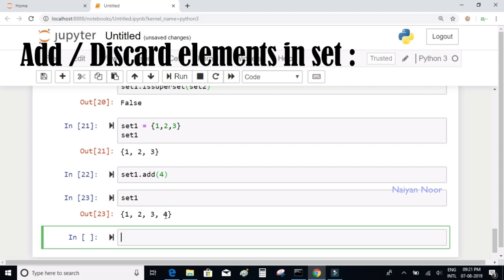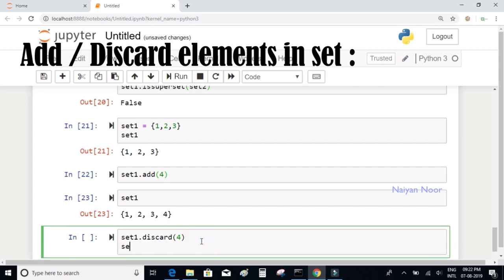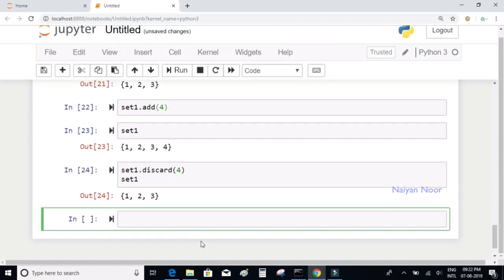And to remove an element from the set, there is a function called discard. So when I say set1 dot discard, it accepts a parameter or an element that you want to remove from your set. When I say 4, it's going to remove 4 from our set, and the final set should contain only the elements 1, 2 and 3. So let us verify that. So we have only 1, 2 and 3.